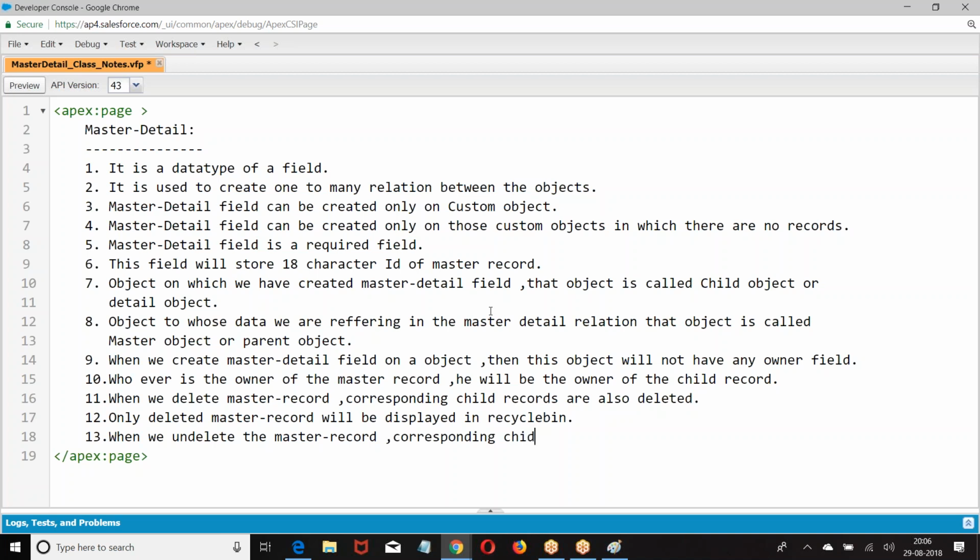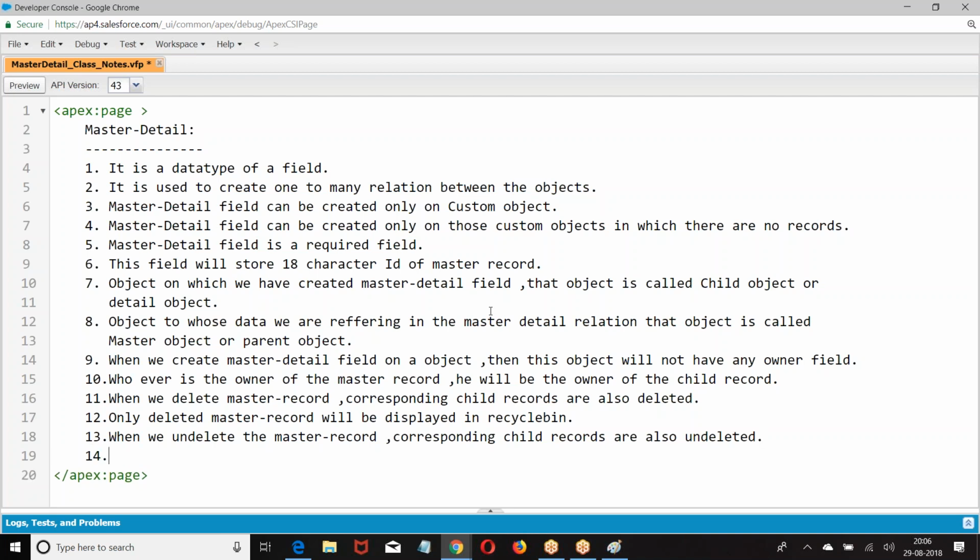When you undelete the master record, corresponding child records are also undeleted. I hope you are good with this.